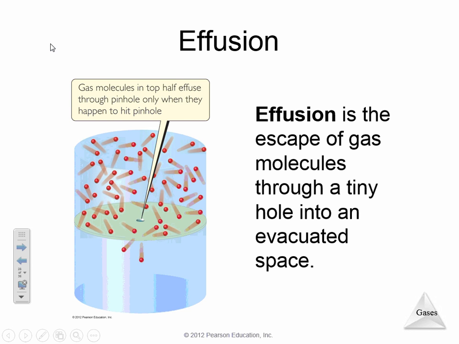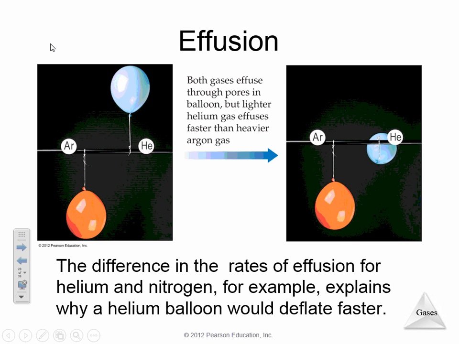Two things to talk about when we talk about gases: effusion and diffusion. We've talked about diffusion. We have not covered effusion. Effusion is the escape of a gas through a tiny hole in an evacuated space. Like a balloon, even though a balloon holds gas, why does a balloon deflate? Because there are very tiny openings in the surface of a balloon that over time allow the molecules to escape. Which are going to escape better through a small hole, small molecules or large molecules?